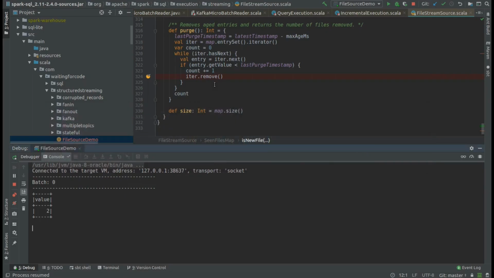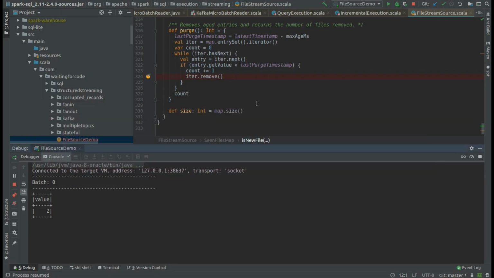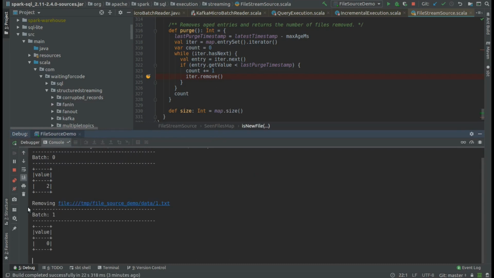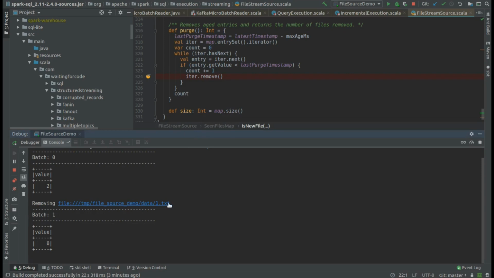And it should happen very soon. And as you can see, yes, we removed the file 1 from the map, and now normally this file number 1 should be included once again with this value number 43.